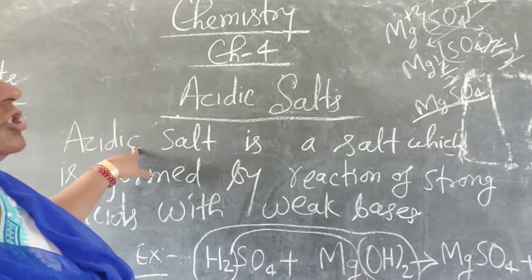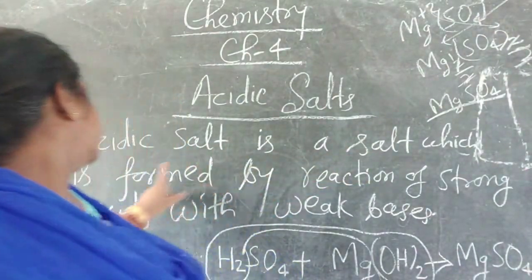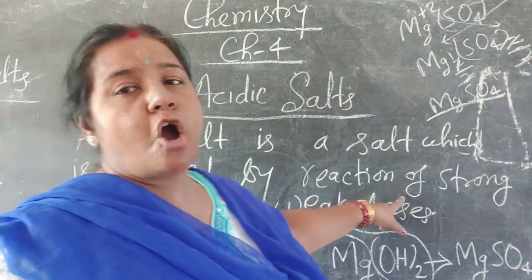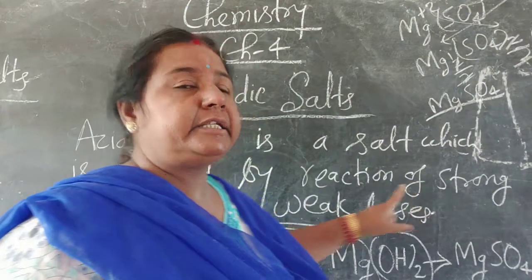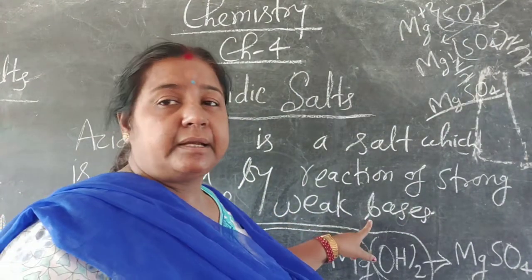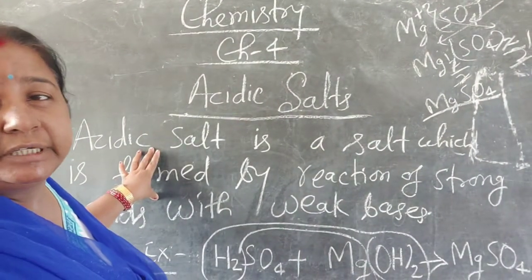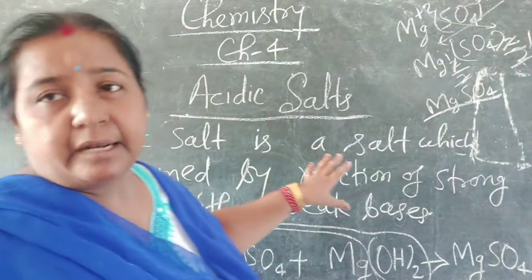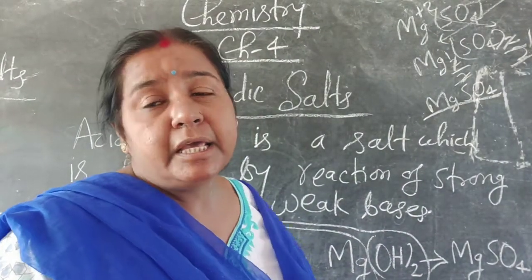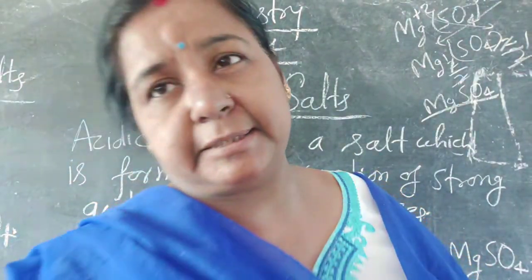Now, acidic salt is a salt which is formed by reaction of strong acid with weak base. Understand? This is a type of salt which is formed by reaction of strong acid with weak base.